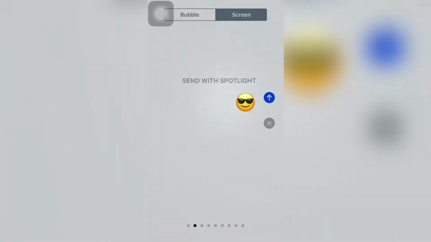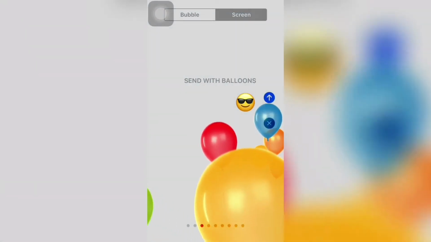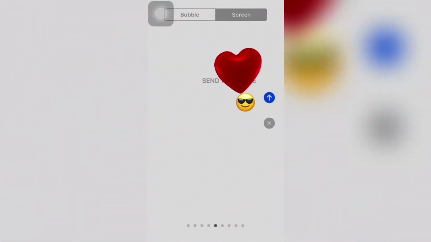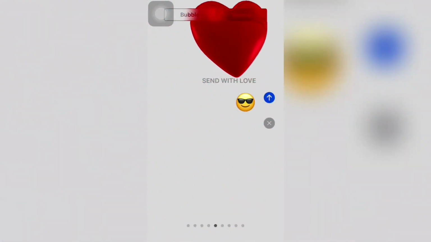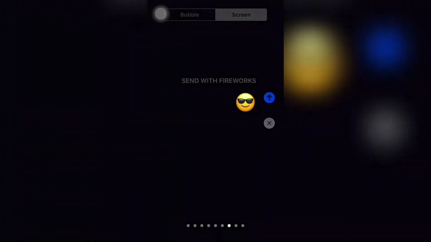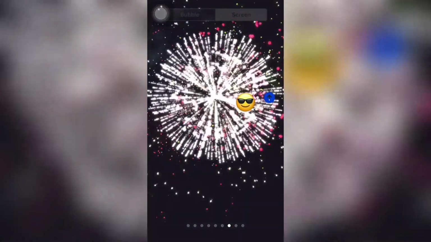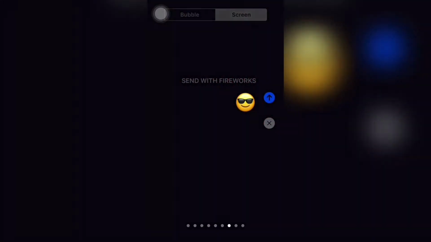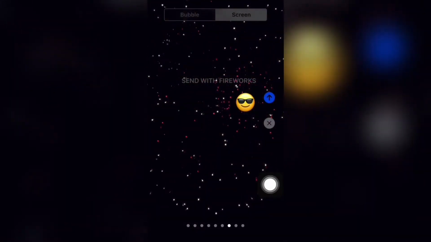This is the spotlight effect, and then you're gonna get balloons effect and also confetti. Then you have the heart and laser, and also fireworks.